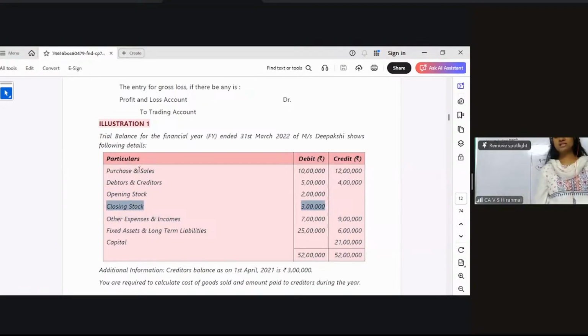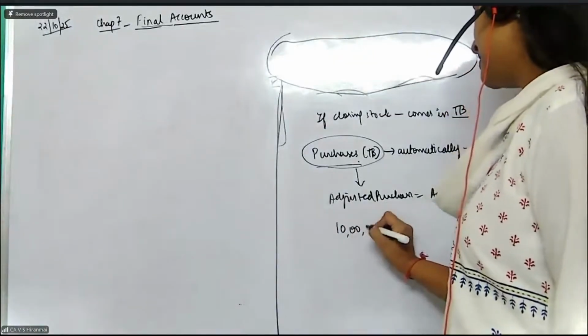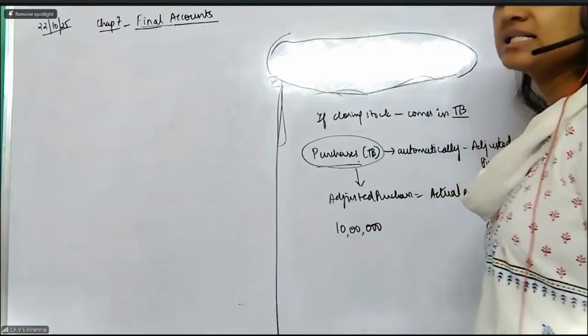My dear students, this is the case that I was talking about. If the closing stock is given inside the trial balance, that means the purchases that I am talking about, the debit side value of 10 lakhs, they become automatically adjusted purchases. All of you, please see. They become automatically adjusted purchases.